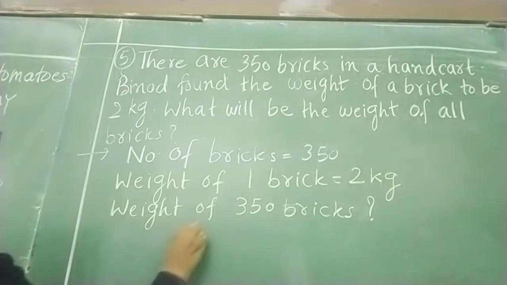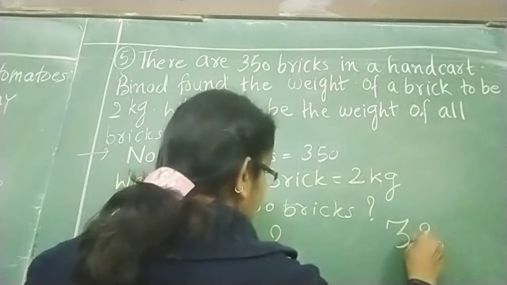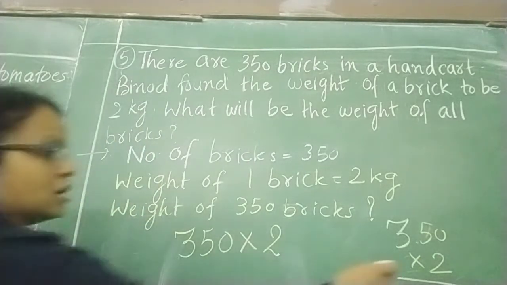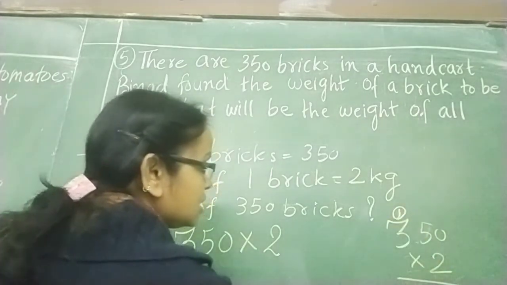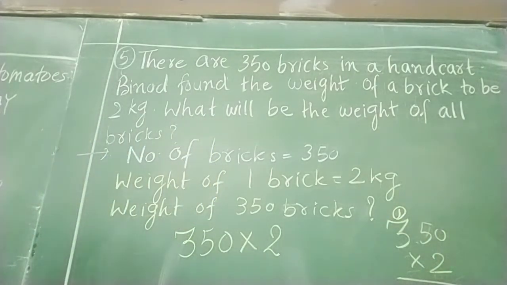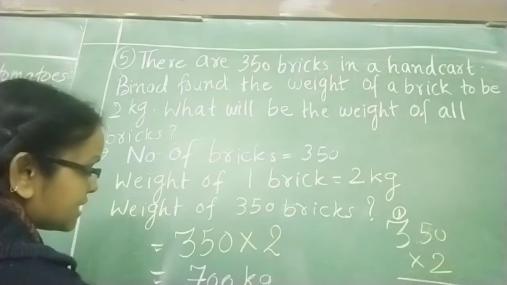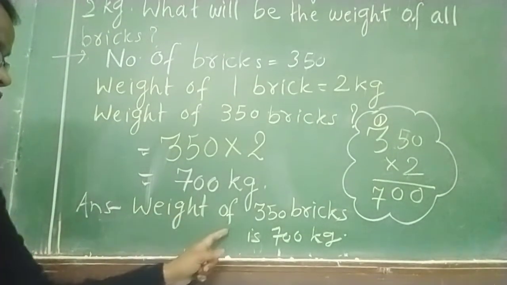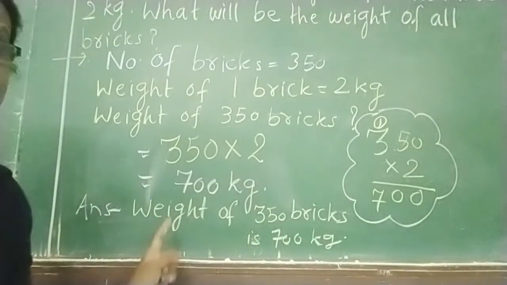So 350 multiplied by 2. Let's do multiplication. 2 zeros are 0, 5 twos are 10, 0, 1 carry, 3 twos are 6 and 1, 7. So the weight of 350 bricks is equal to 700 kg. Okay, so let's write in sentence form. So see here I have written: weight of 350 bricks is equal to 700 kg. So this is about page number 127.